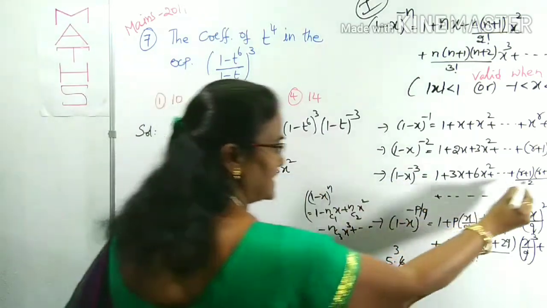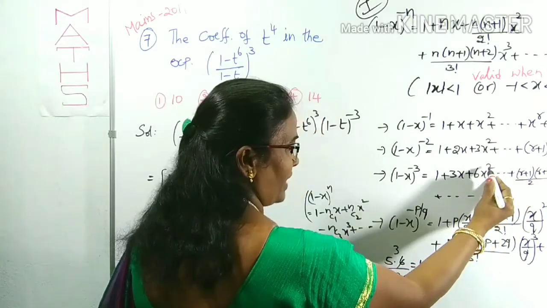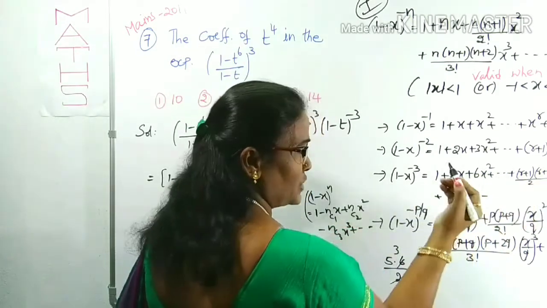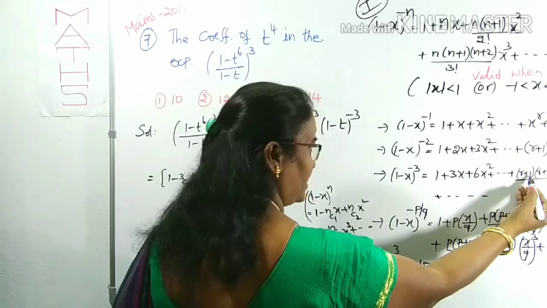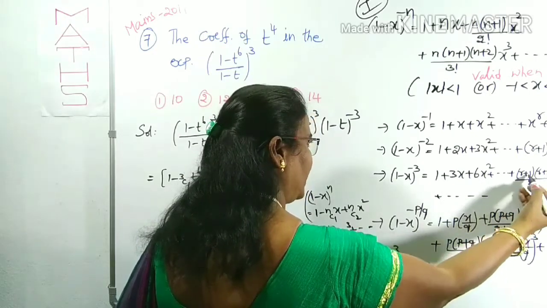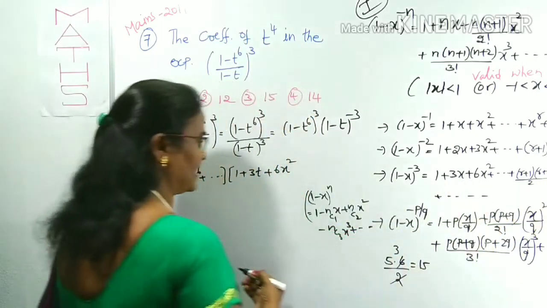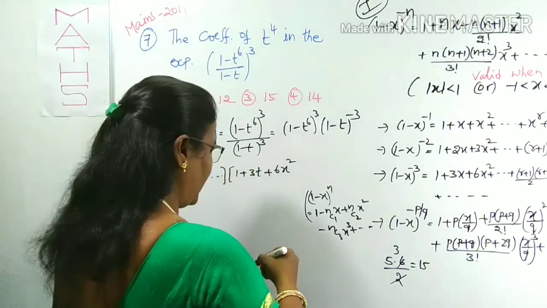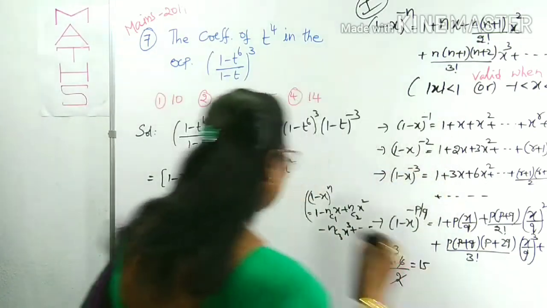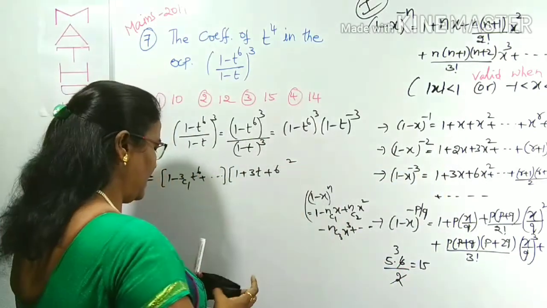So I have given you the general term. Suppose you want the x square, r plus, we can take it as 2. 2 plus 1, 3; 2 plus 2, 4; 3 into 4, 12; 12 by 2, 6. Like that you can collect. In place of x, what you can take here? In place of x, t is there, t square. Right.